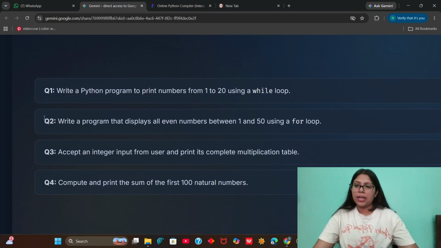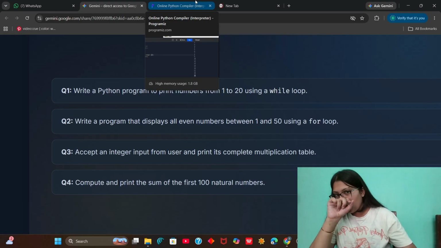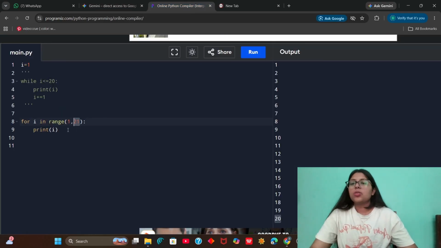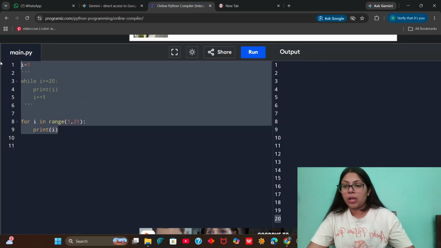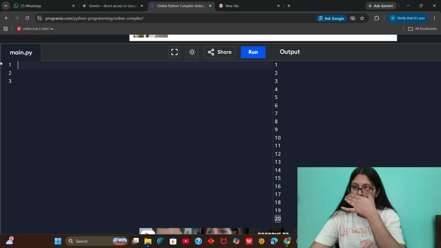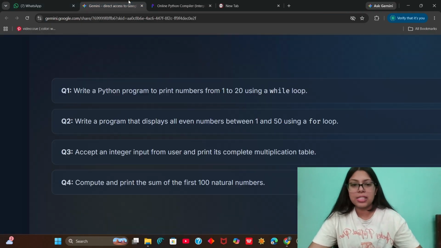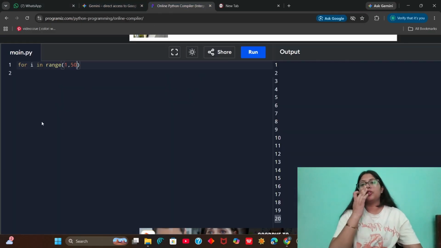Now the second question says that you have to write a program that displays all even numbers between 1 to 50 using a for loop. Okay. So I will tell you how to do it with both of the loops. Now let's see. For i in range 1 to 50. Yeah, this is what the question says. You have to print the numbers between 1 to 50.